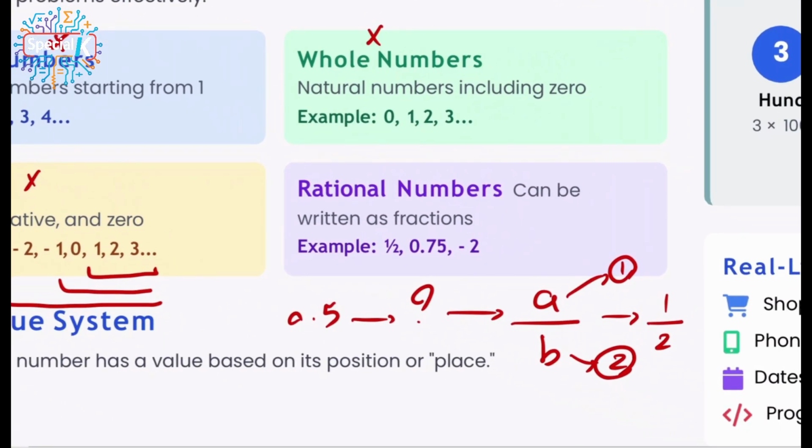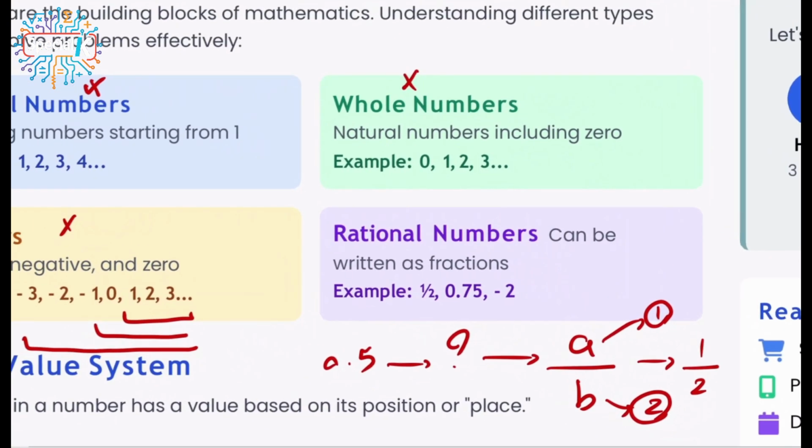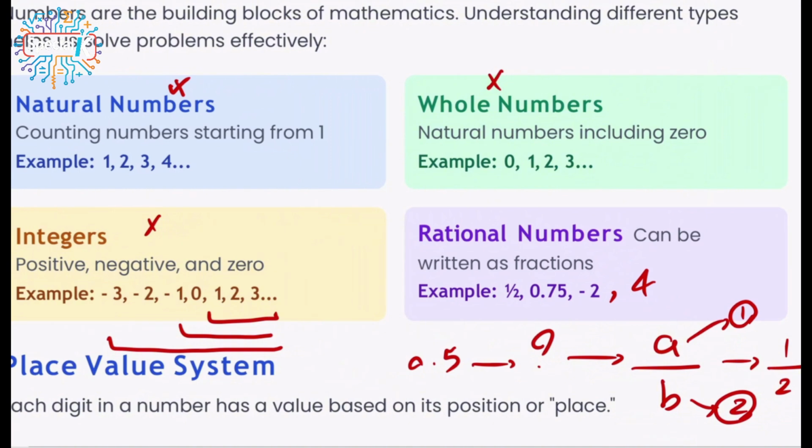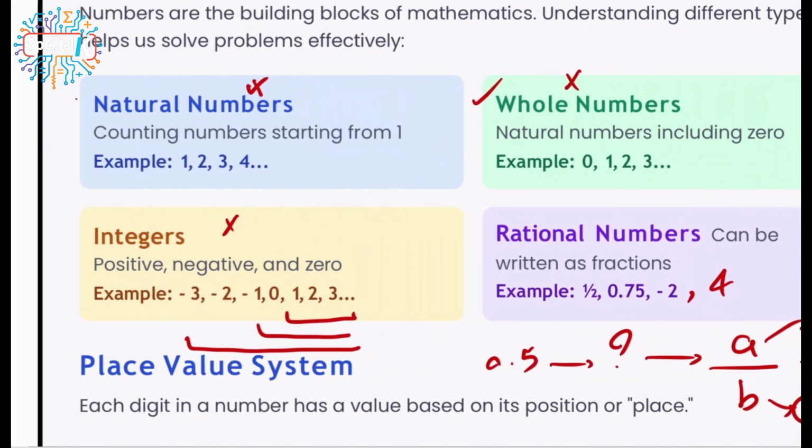Here, let me give you another number. For example, 4. So obviously 4 can also be written as two numbers, one divided by another number. And also I know 4 could fit inside other categories. What are those categories? That category could be whole numbers. That category could be natural numbers. And that category also can be integers.